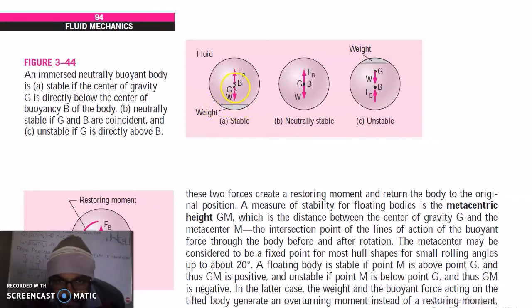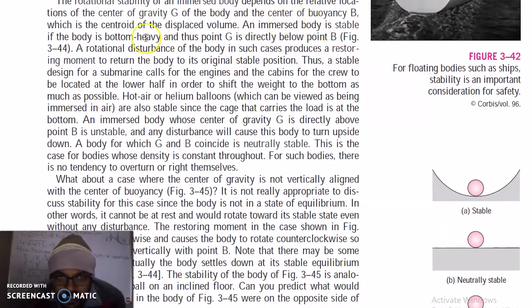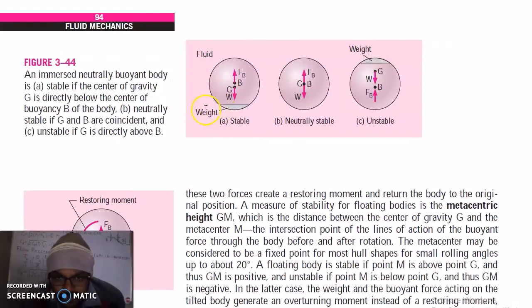So the center of gravity will shift below the center of buoyancy, because the center of buoyancy is always at the center of this sphere or displacement volume, and the center of gravity will move downward because most of the weight is located below this sphere. So an immersed body is stable if the body is bottom heavy and thus G is directly below point B. So in this case, the body is stable.